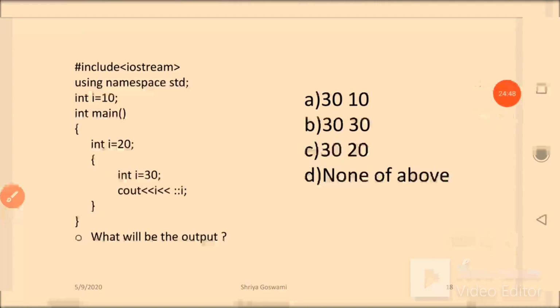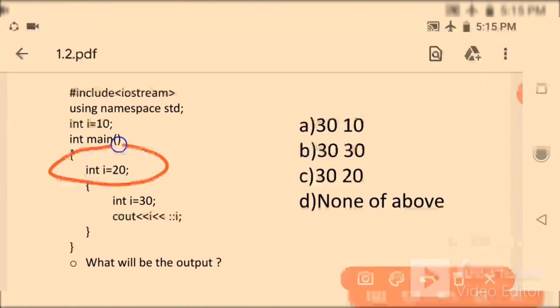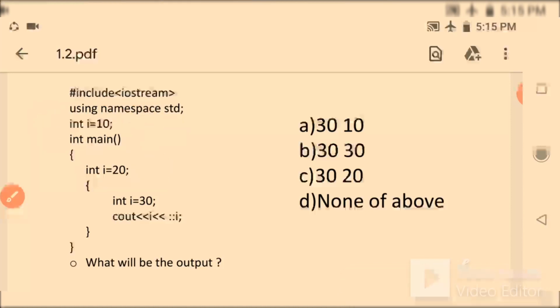See this one. Int i equals 10 globally, and in main, int i equals 2. Now see, this i and this i are not the same, and then you have int i equals 30 and you want to print cout i, and scope resolution i.